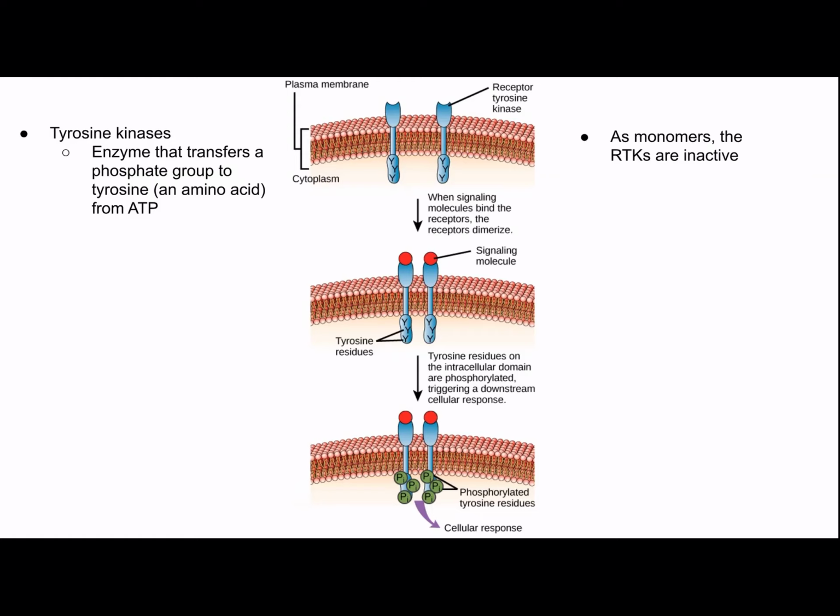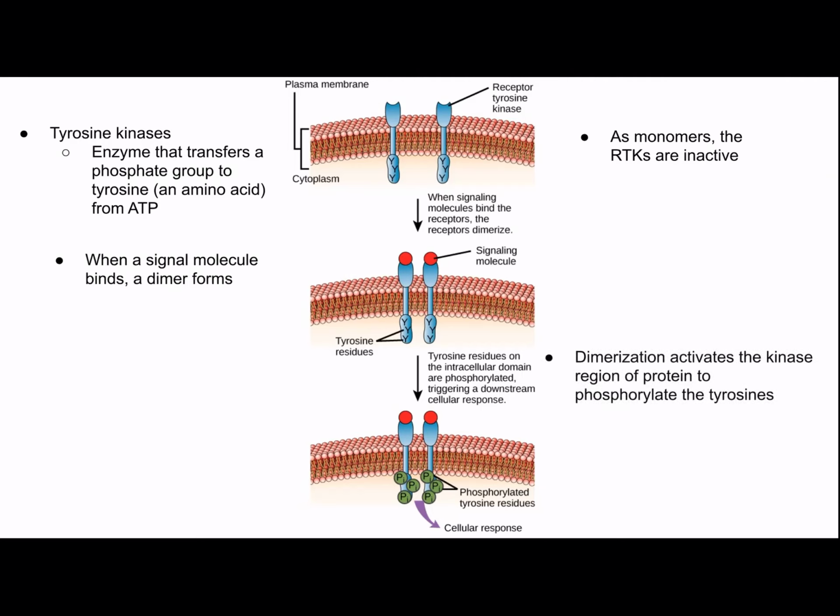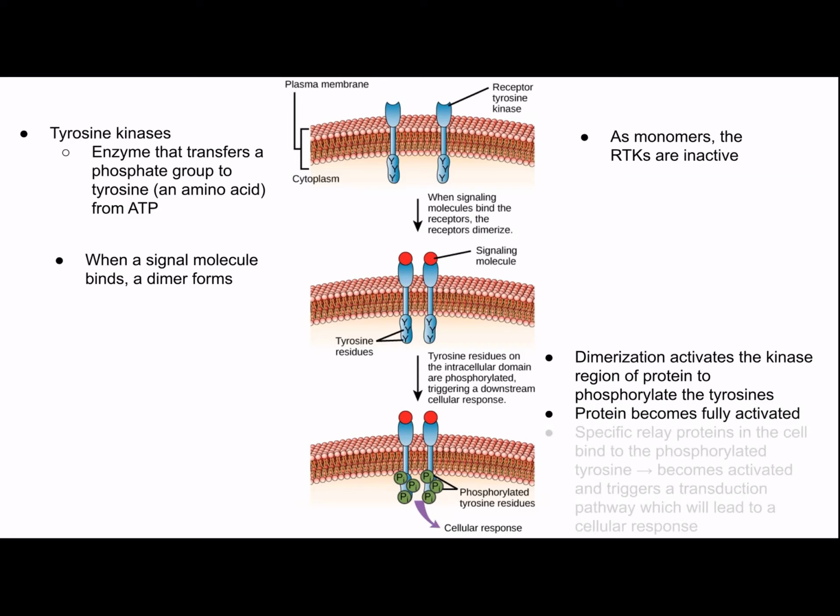they're inactive. When a signal molecule binds, a dimer forms, and a dimer is two identical molecules linked together. So as the signal molecules bind, they group together. The dimerization activates the kinase region of the protein to phosphorylate the tyrosines, and then the protein becomes fully activated. Specific relay proteins in the cell bind to the phosphorylated tyrosine, which becomes activated and then triggers a transduction pathway, which will lead to a cellular response.